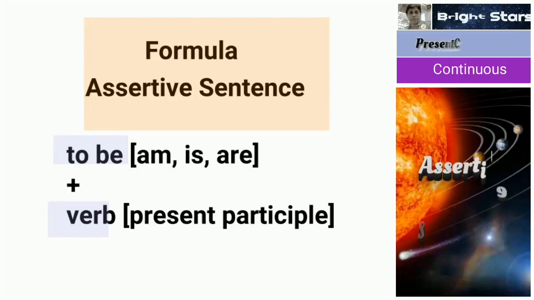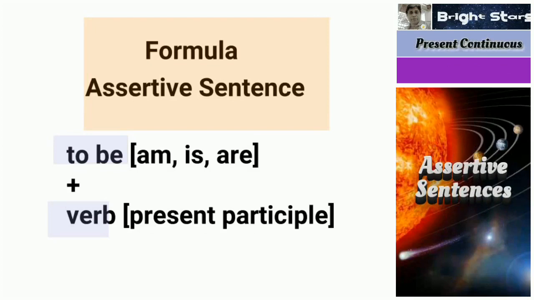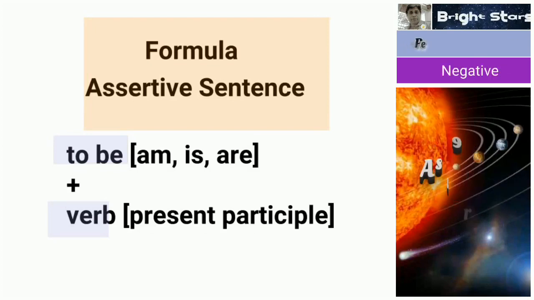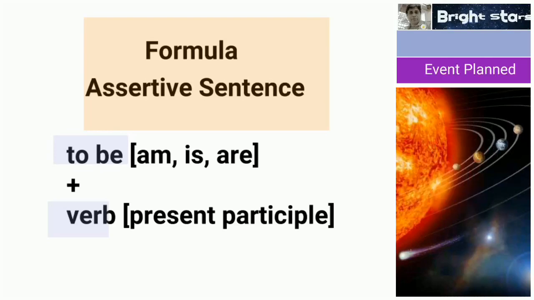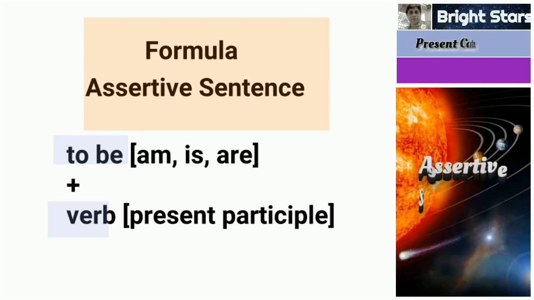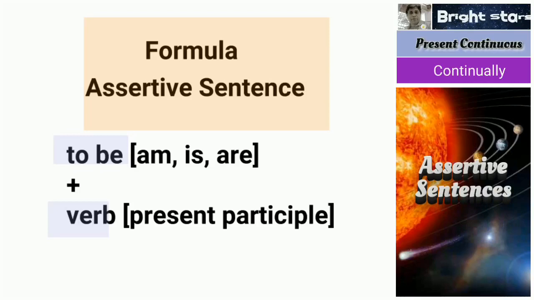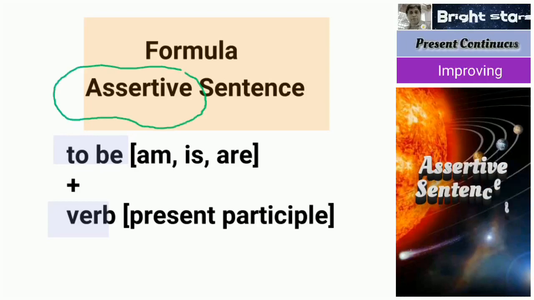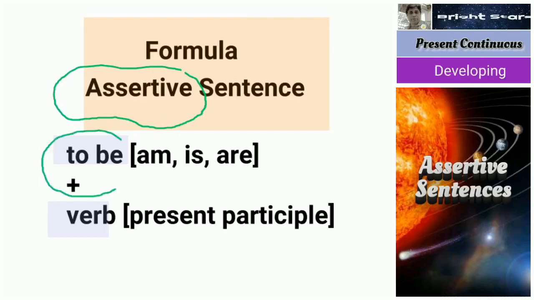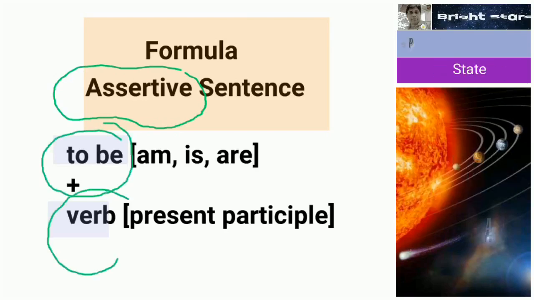Here we start the present continuous tense, its formula and its uses. So what is the formula? For assertive sentences, for statements, not for negative and interrogative sentences, something additional will be added. Assertive means statements. First of all, we add to be plus a verb.